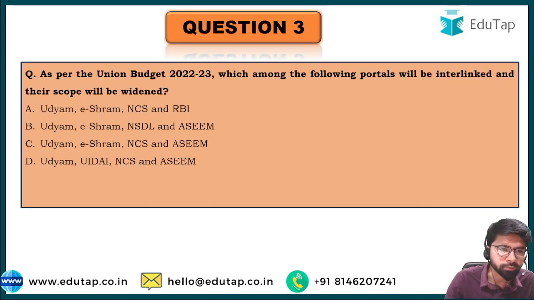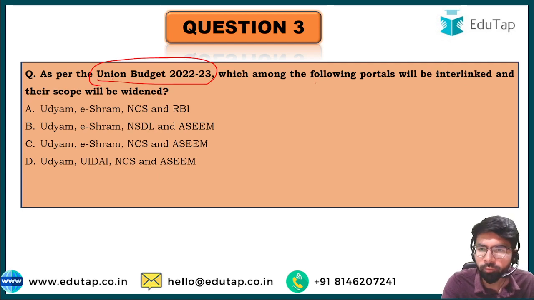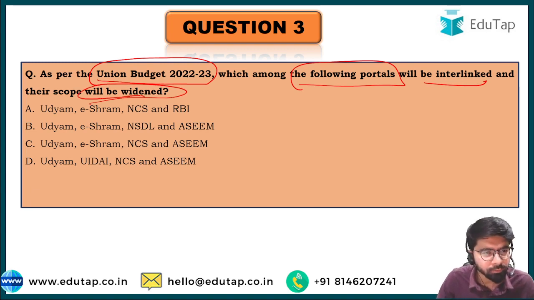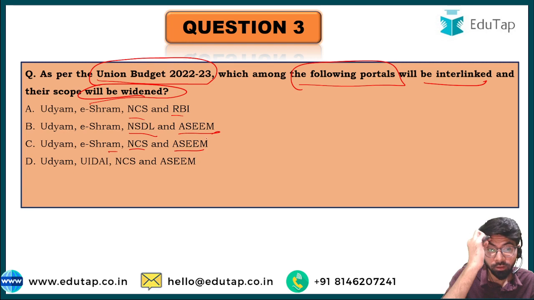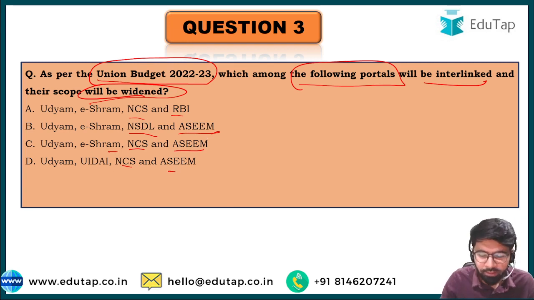Let us move on to the next question. As per the Union Budget 2022-23, which among the following portals will be interlinked and their scope will be widened? Go through the question once again. Options are: Udyam, eShram, NCS and RBI; Udyam, eShram, NSDL and ASIM; Udyam, eShram, NCS and ASIM; Udyam, UIDAI, NCS and ASIM. The right answer here is, friends, option C.